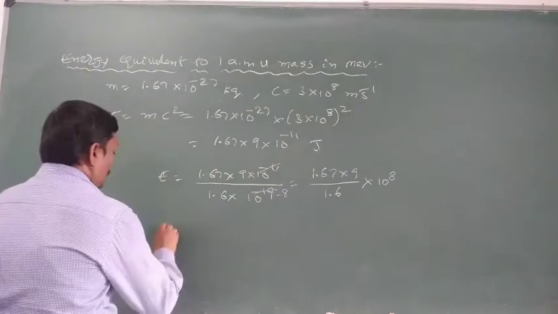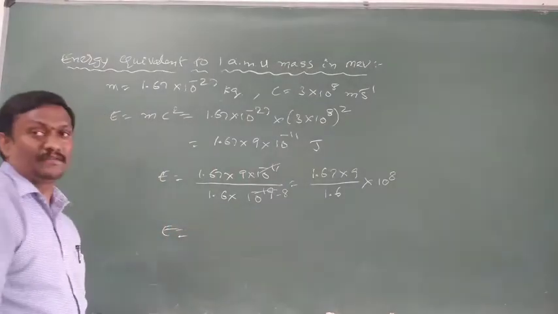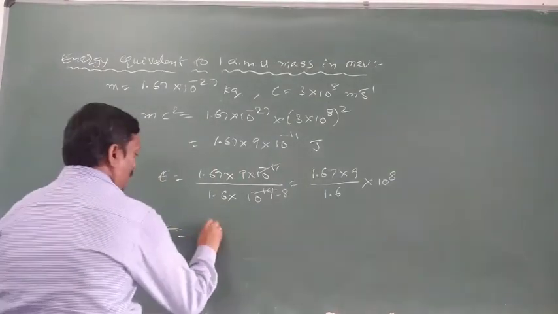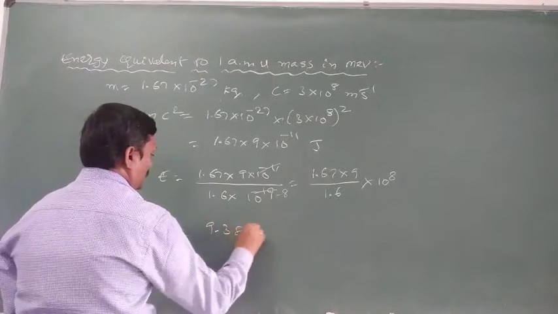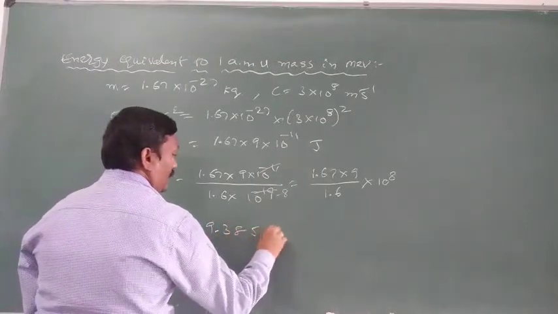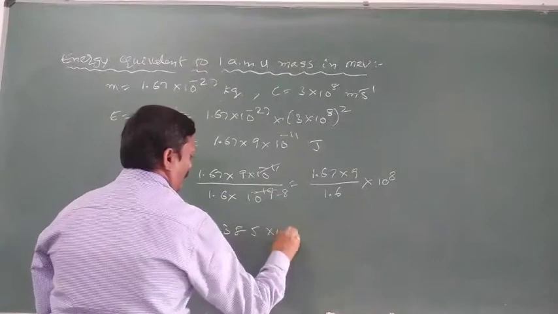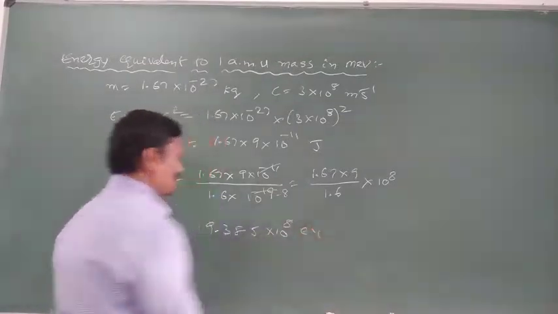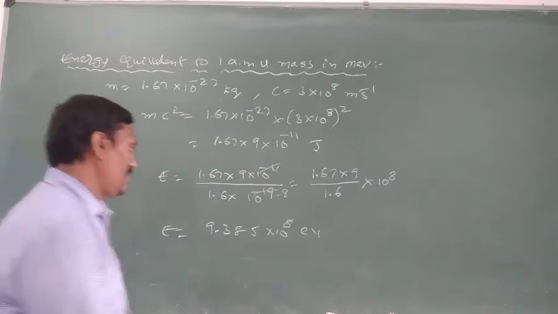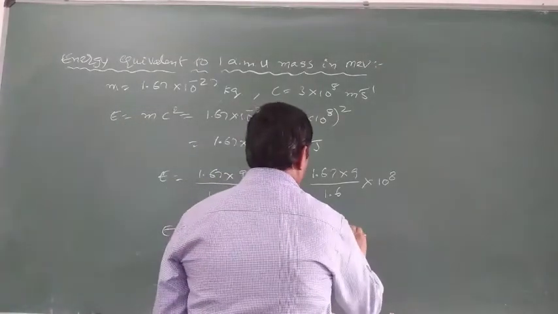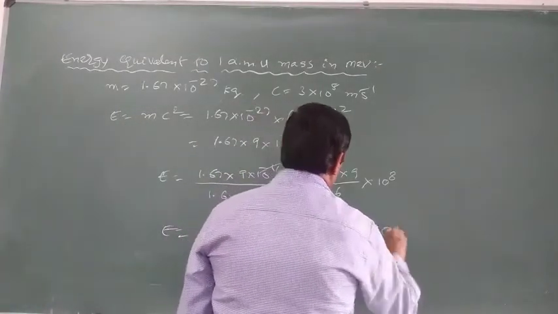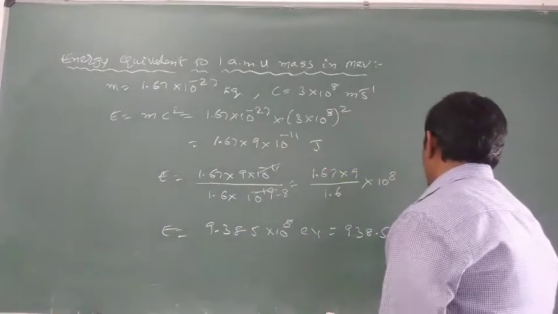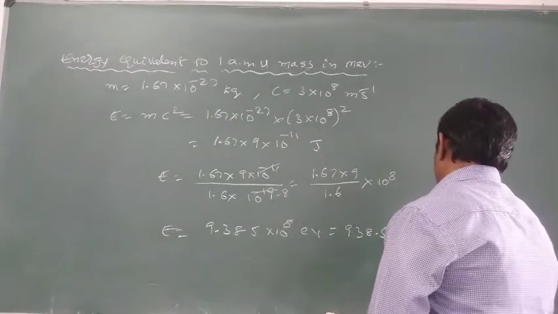Simplified, we are getting the answer 9.385 into 10 power 8 electron volts. Or simplified, 938.5 into 10 power 6 electron volts.